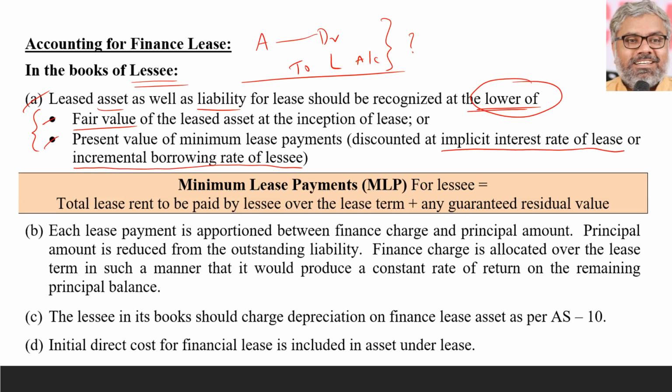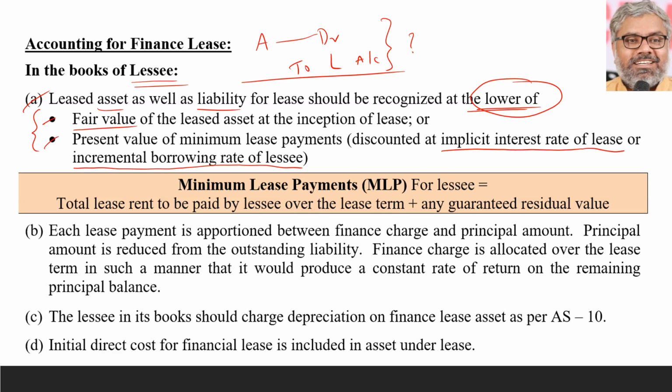So two possible discount rates are there. One is the implicit interest rate of the lease. That is one thing. Second, if that is not available, if it could not be calculated, then the incremental borrowing rate of the lessee. Borrowing rate is normally the cost of capital for the lessee if he goes and borrows the money outside. That can be taken also. Of course, these have to be given in the question. Sometimes we may be asked to calculate the implicit interest rate of the lease, which is nothing but an IRR calculation. That we will see later.